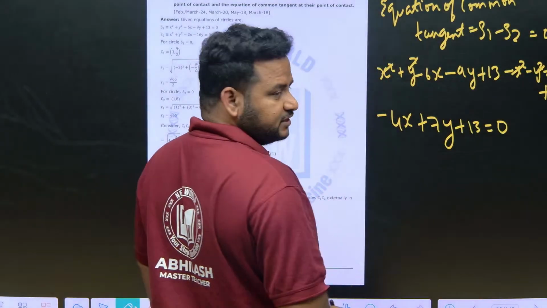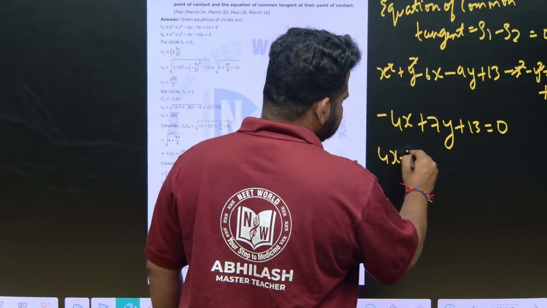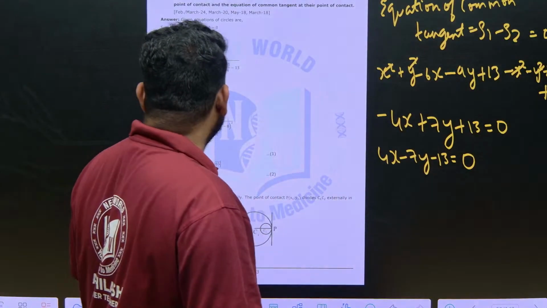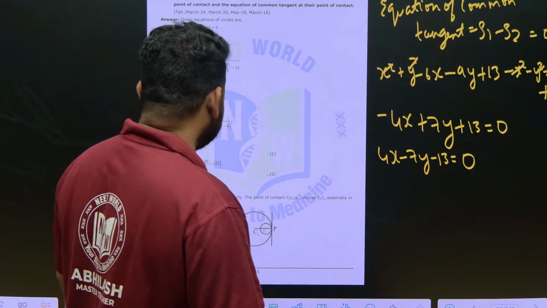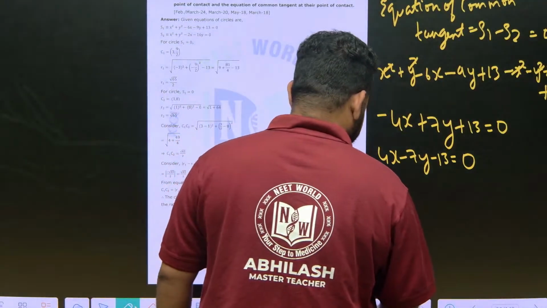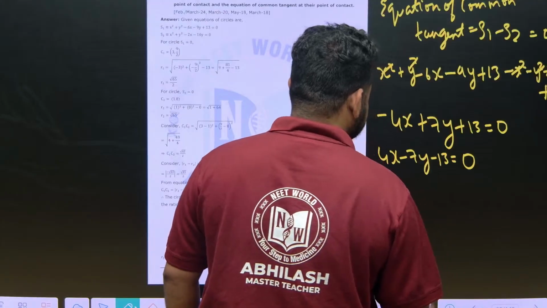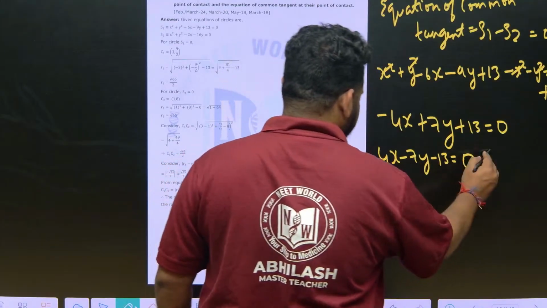Now if I want to eliminate this minus sign, this will become 4x minus 7y minus 13 is equal to 0. Correct? 4x minus 7y minus 13 is equal to 0. This is what we have. This is the only thing we have to do.